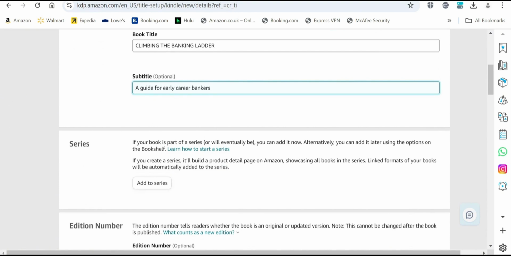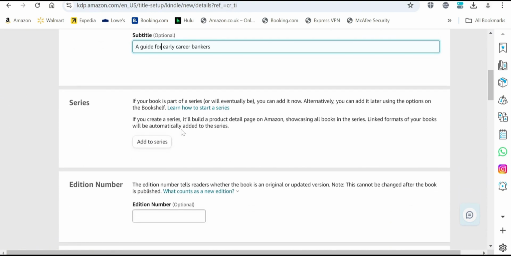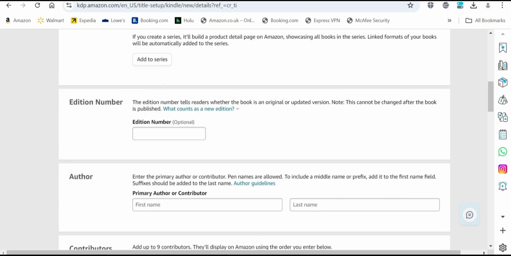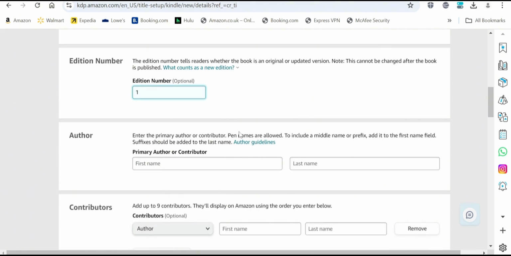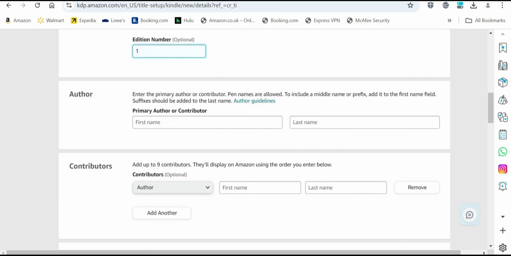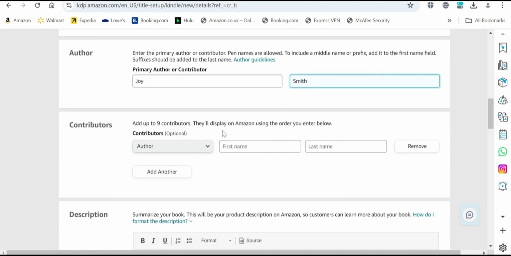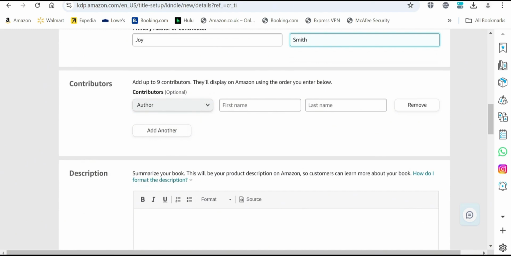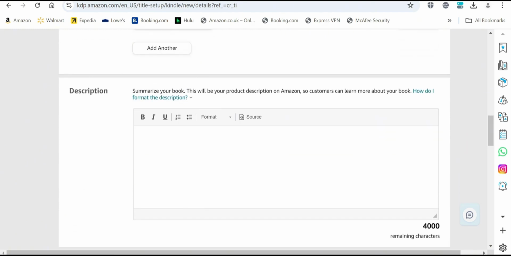And so if this is a series, you need to complete this part, but this is not a series, so we just go right ahead. Edition number, this is optional, but you can just go ahead and say one edition. So that's the first edition. So that's edition 1 there. And here, this is where you put the name of the author. So our author is Joyce Smith. And so if you have co-authors or you have people who have contributed to the book, this is where you get to put their name, but we don't have in this case, so we just go right ahead.